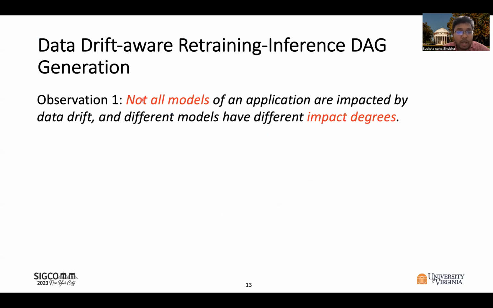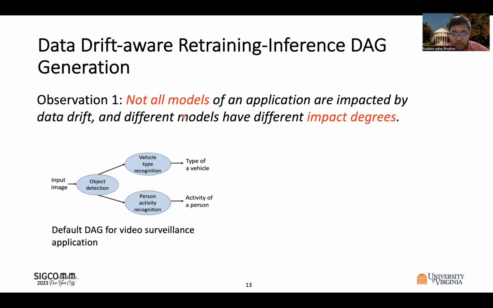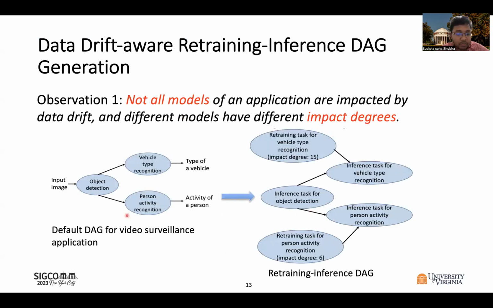So we observe from real-world trace data analysis that not all models of an application are impacted by data drift, and different models of an application are impacted differently by the data drift. Based on this, we produce a retraining inference DAC from the default DAC of an application. So each node of this DAC is either a retraining task or an inference task. And if it is a retraining task, we also estimate the impact degree, and the models with higher impact degree require higher retraining time with more retraining samples.